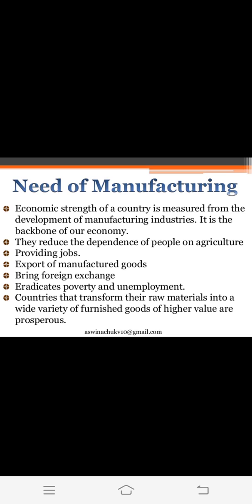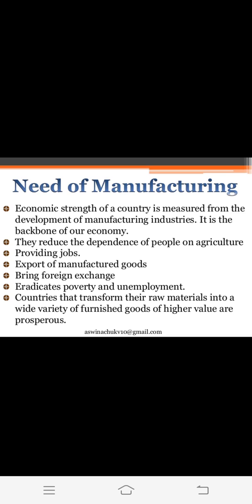Fourth, they bring foreign exchange. Obviously, if you are exporting goods to different countries, or importing goods from different countries, then it will help in foreign exchange also. Your foreign currencies are also going to be exchanged. So this brings foreign exchange.